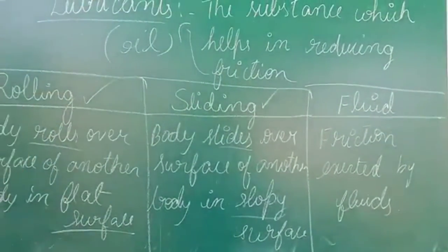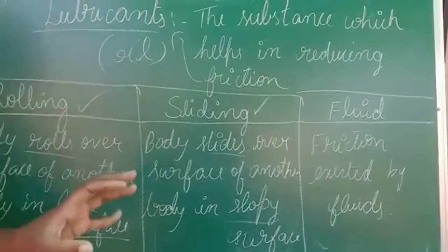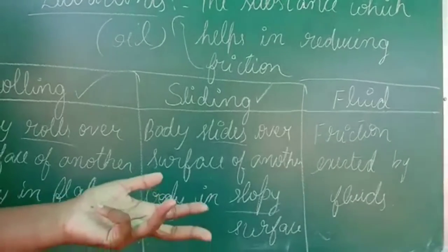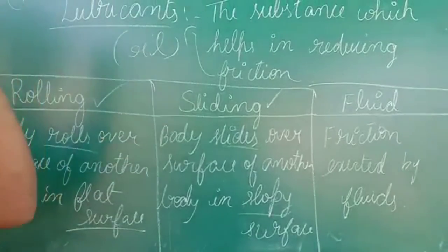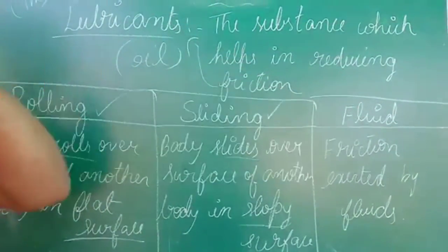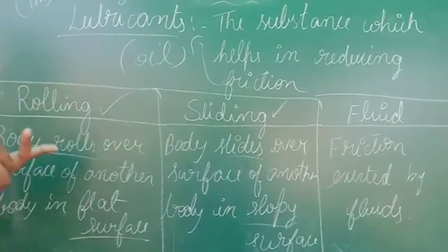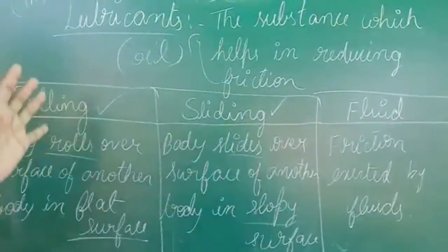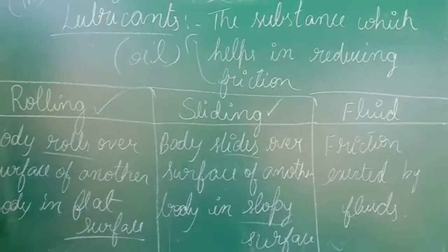And the last type of friction is fluid friction. Fluid friction means friction which is exerted by fluids. Fluids might be any type of liquid, either water, oil, kerosene, petrol, diesel, anything. Friction exerted inside the fluid is called fluid friction. So this is also one of the important questions, students. They might ask you the difference between rolling and sliding, or sliding and fluid, anything. So this was the last one, and here ends the chapter on friction.